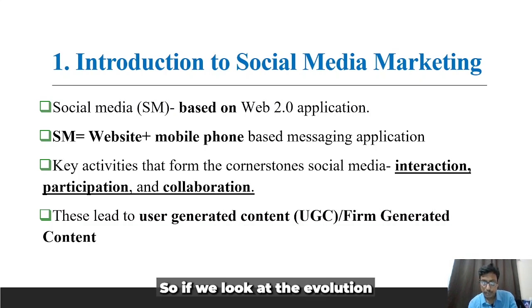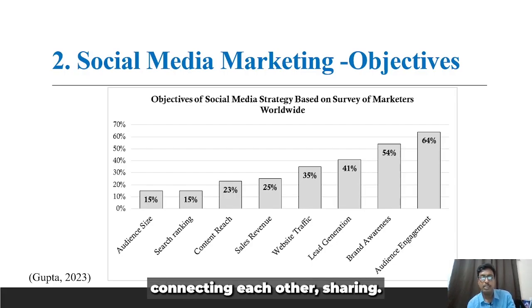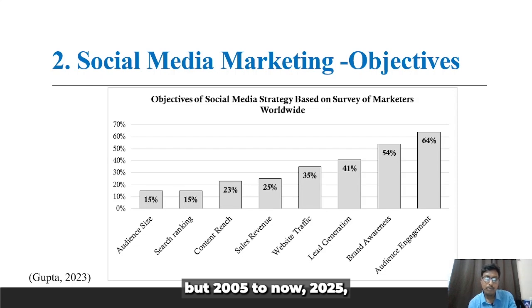If you look at the evolution of social media, the objective changes over time. In the initial days, around 2002 or 3, social media was mostly used for audience engagement and brand awareness, because we were using it for knowing each other, interacting, connecting and sharing updates. But from 2005 to now, 2025, after 20 years, you see the role of social media has changed vastly. Now most brands use social media to generate leads, and as a platform to generate sales also.